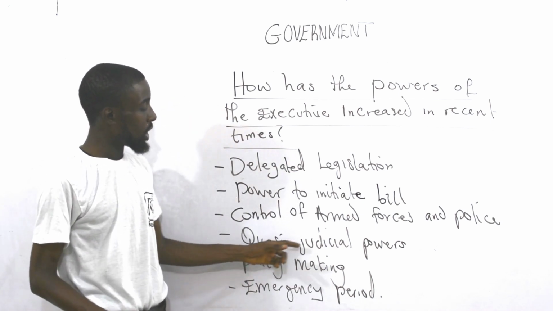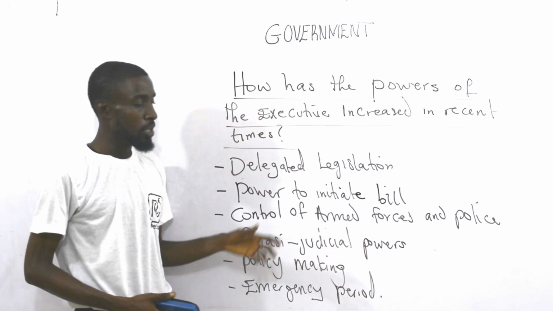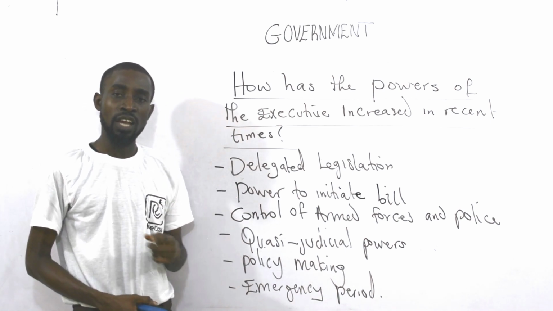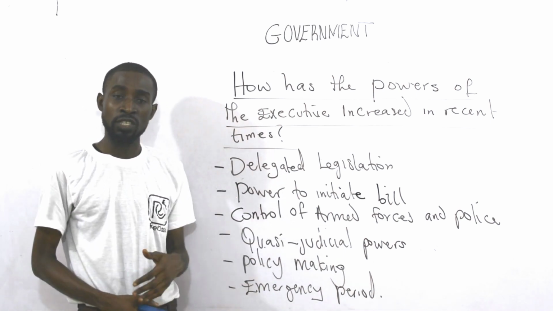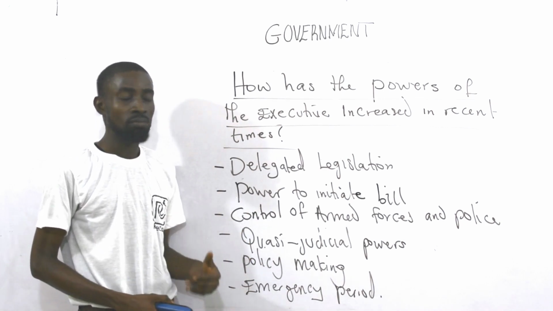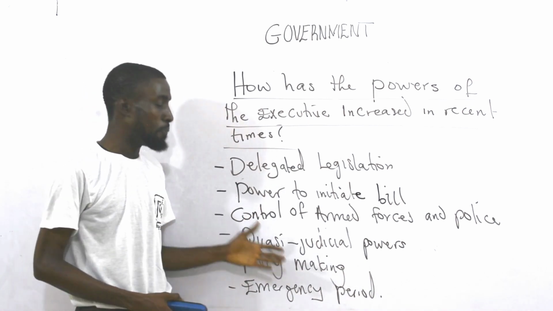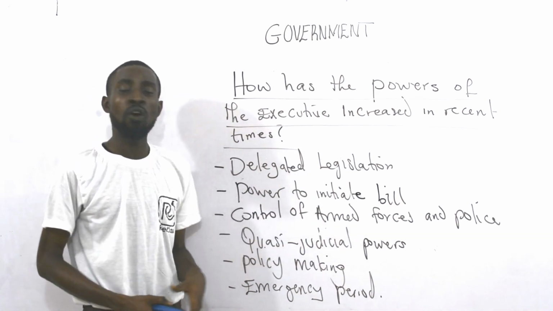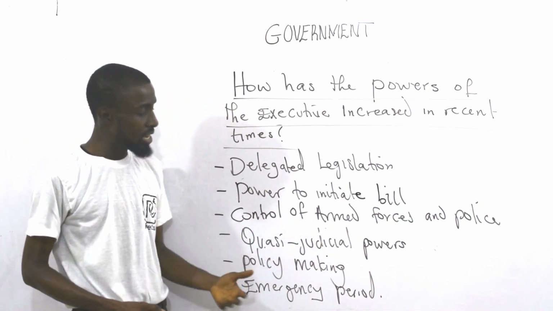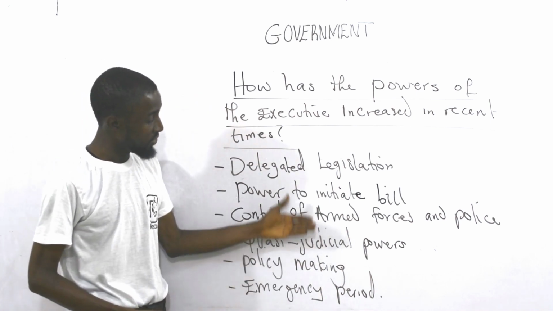Then we talk about control of armed forces and police. Remember that in Nigeria, for example, the president is the commander-in-chief of the armed forces. As a member of the executive organ, he controls members of the armed forces: the military personnel, the air force, the naval officers. The president is in charge of all of them, and of course the police. He is their commander-in-chief. So that has made the power of the president, or the power of the executive, increase in recent time.